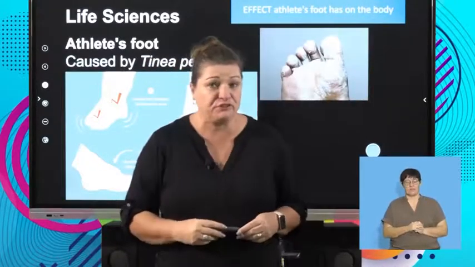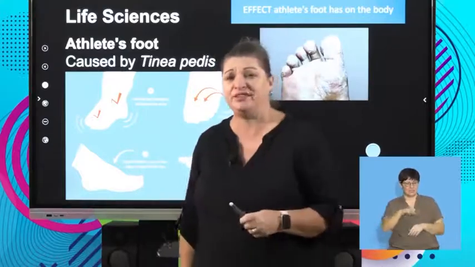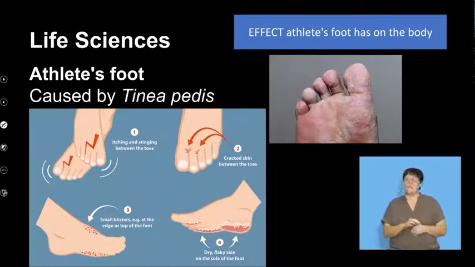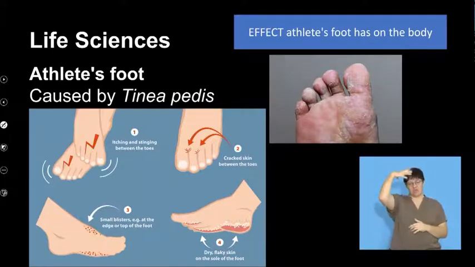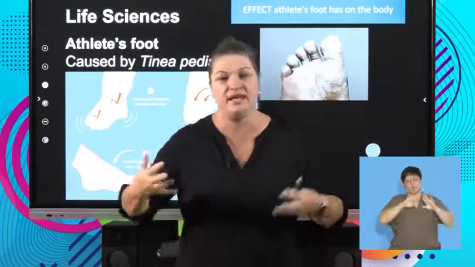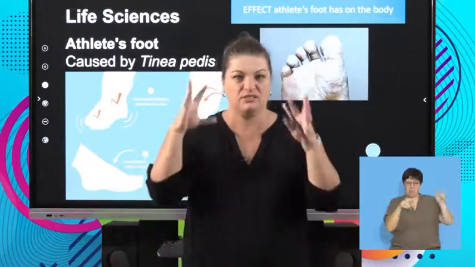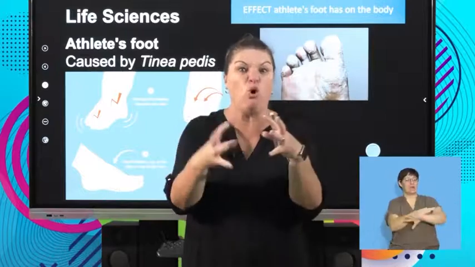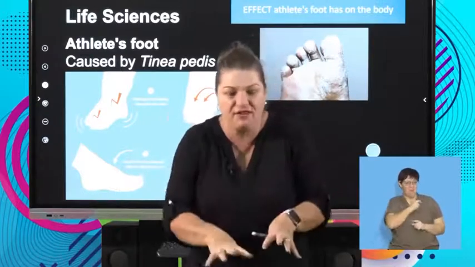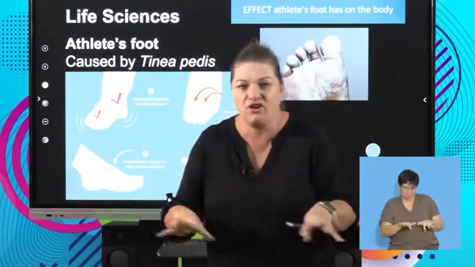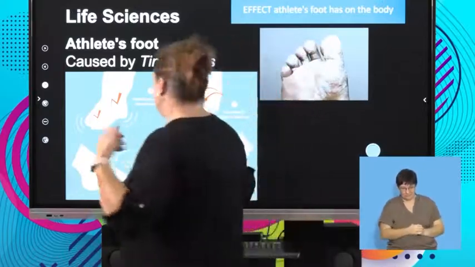Right, athlete's foot. Why is it called athlete's foot? Because generally athletes use public showers when they go to the gym, or they go swimming somewhere and afterwards they go to the showers. And what are the showers? Dark, moist, and warm from all the heat, and the fungus is there on the shower floor. So what does it do?